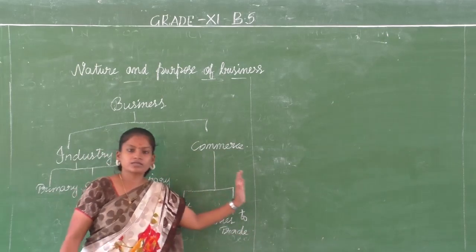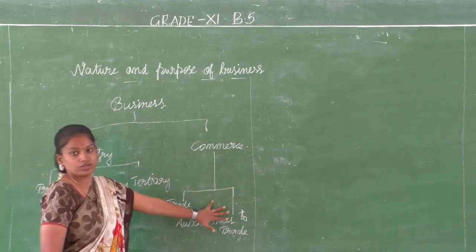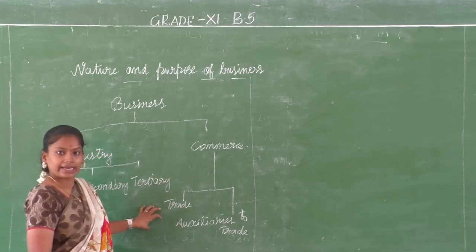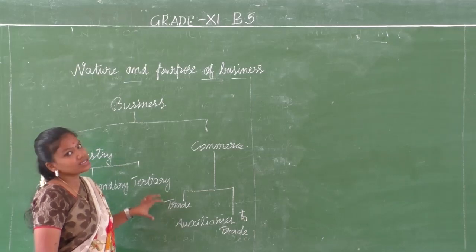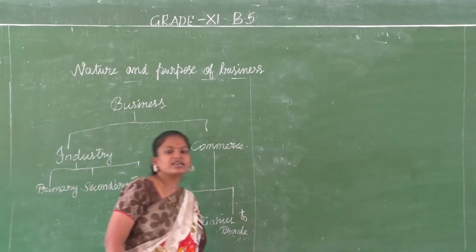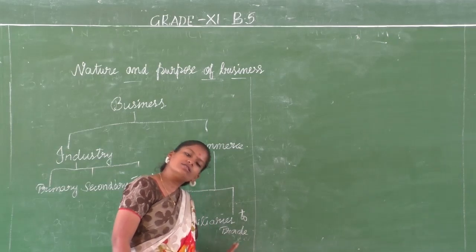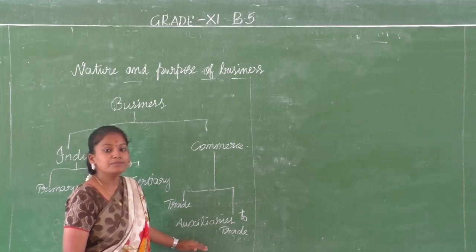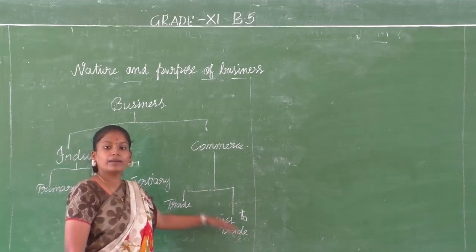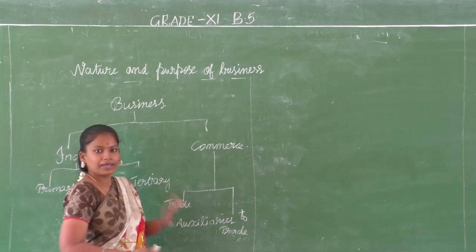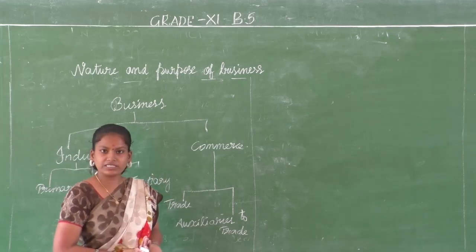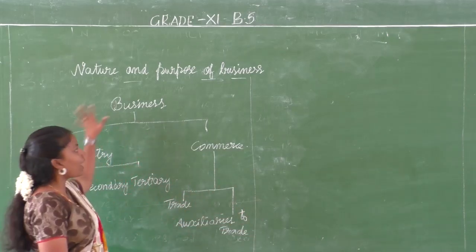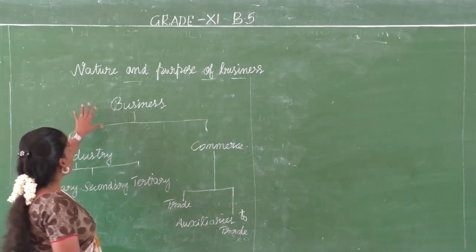Commerce involves the activities that are related with trade. Trade means buying or selling of goods, and auxiliaries to trade means that which facilitates, helps and assists you in trade. The other activities that help us in trade, what do we call them? Auxiliaries to trade. So this is what you have learned so far in your first unit.